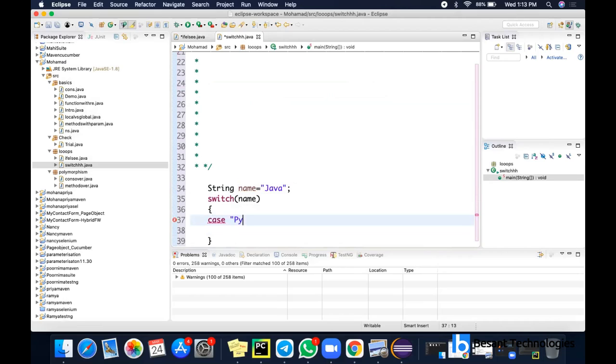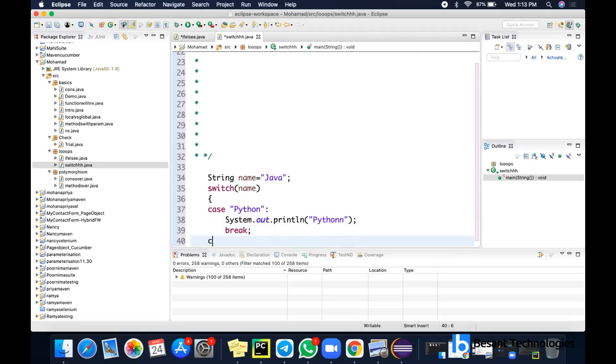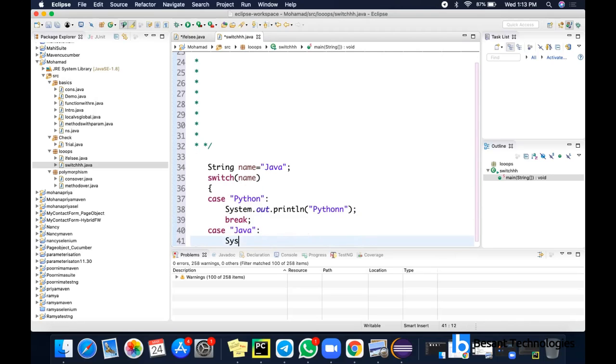So the first case I'm giving is Python, and I'm going to give a break. And then the second case is Java, and sysout statement I'm giving Java.